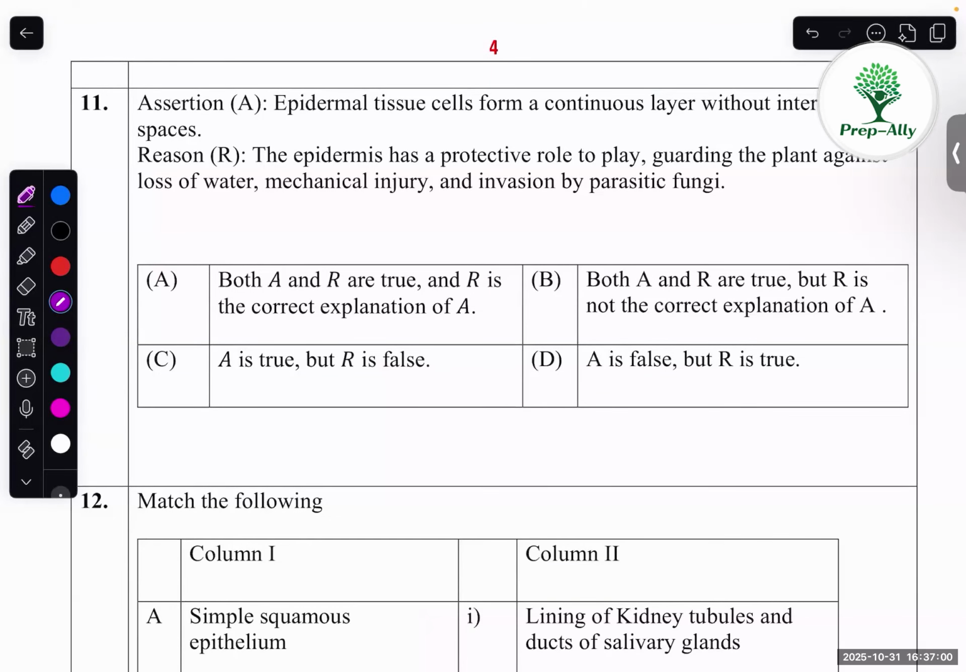Epidermal tissue cells form a continuous layer without intercellular space. Reason is that's correct. They form a continuous layer. Epidermis has a protective role to play, guarding the plant against loss of water, mechanical injury, and invasion by parasitic fungi. So both are correct. 11A.